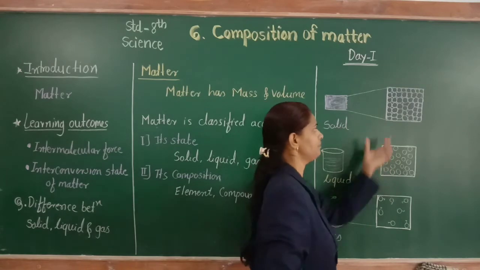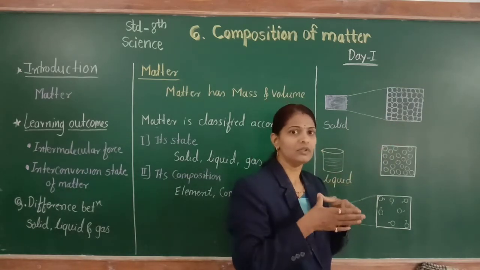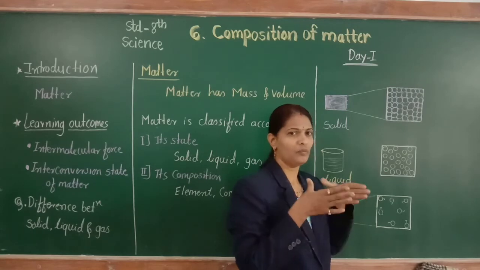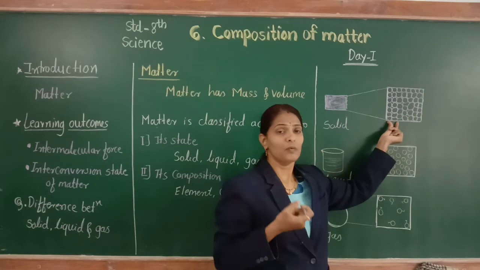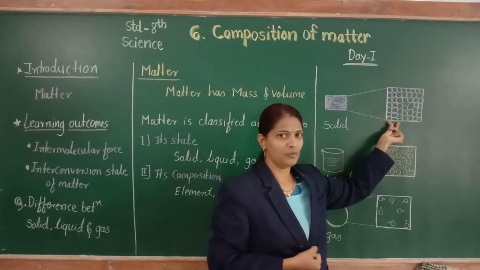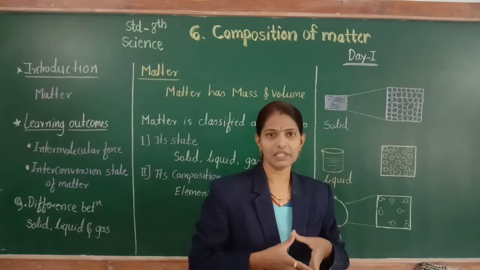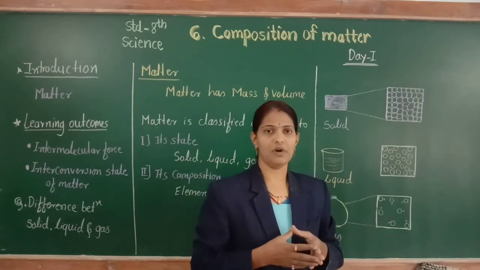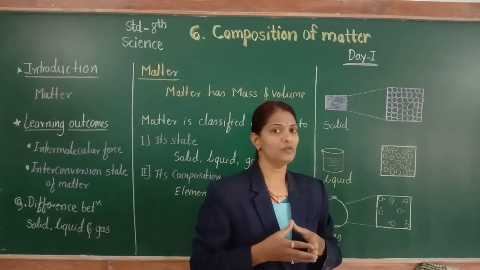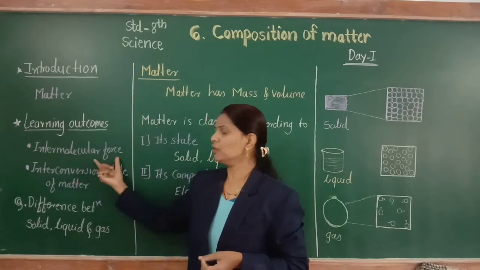See in the diagram, these particles are held together, they are bound together tightly, very close. Here the distance between two particles is very less. It means the force of attraction between these particles is maximum, and that force is called intermolecular force.